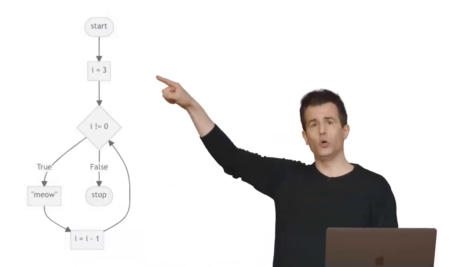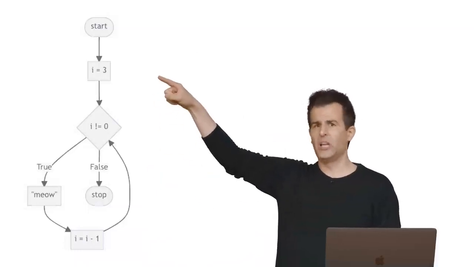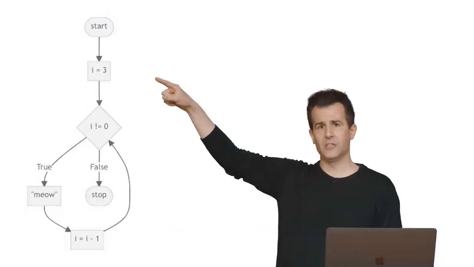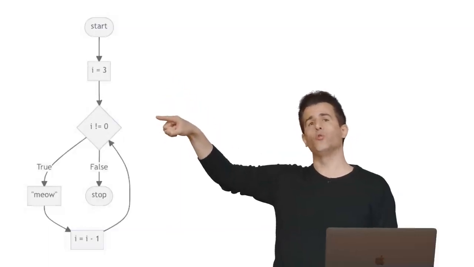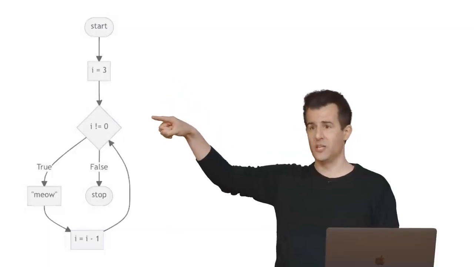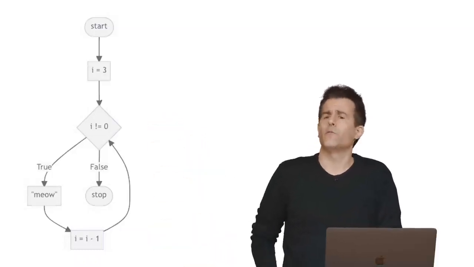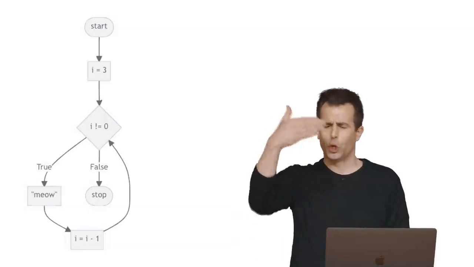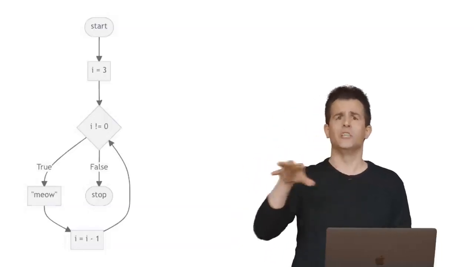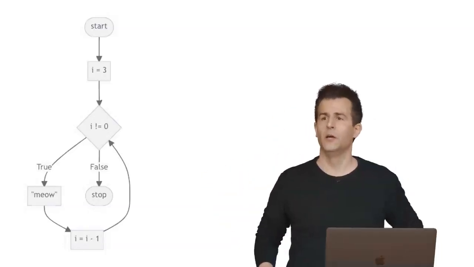I used rectangles for any statement of code, like an assignment or a printing and so forth. And I used diamonds to represent questions that you might ask, conditions, as we've seen. If you're doing this for yourself, if you're just trying to make sense of your code and writing it down, you certainly don't need to use these formal symbols. But I tried to be consistent with